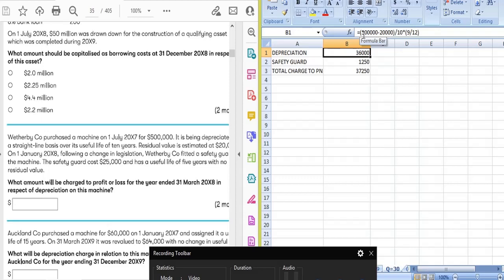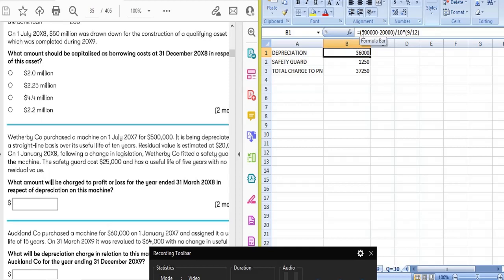The machine also has a residual value, which we can also call the scrap value when its useful life ends. So we will deduct this residual value of 20,000 from the cost of the machine. Then we will divide it by the useful life given in the question, that is 10 years. So we will get the depreciation for 1 year.